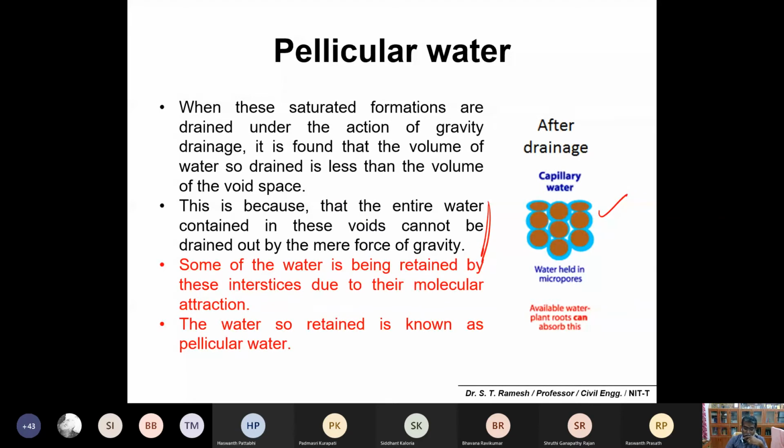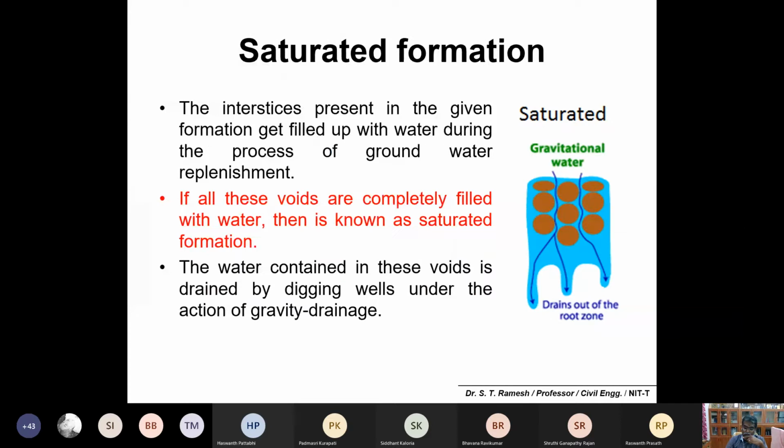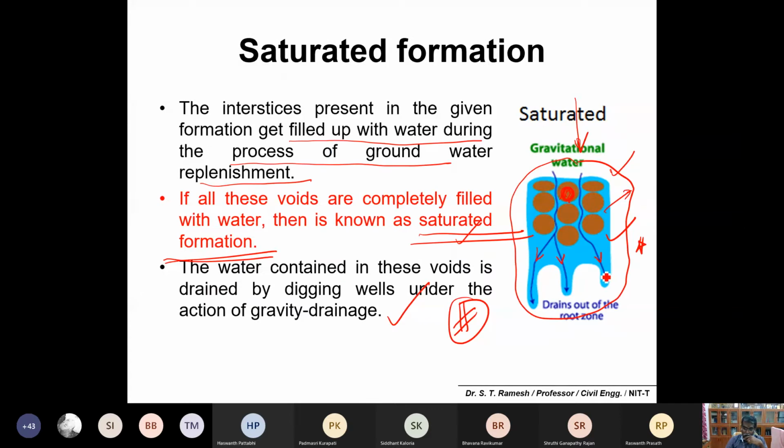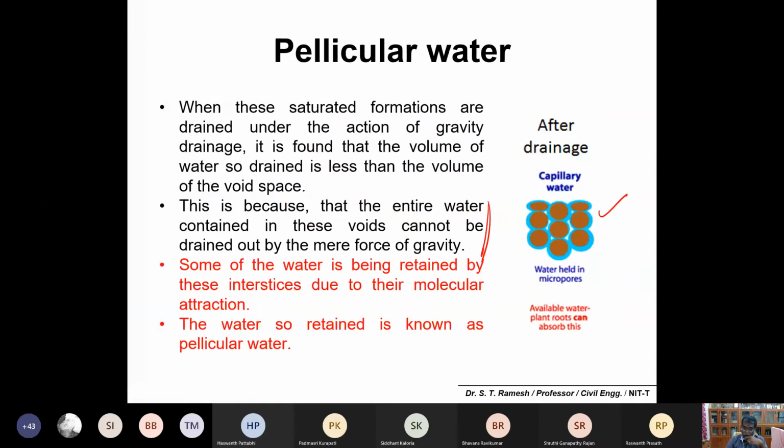Some water will be retained in these interstices. You can see now the difference from the previous one. There was no gap in between, it was completely saturated. Now you can see white patches in between. Have you got my point? That means water is being freely flown out, and the remaining water is being kept idle because of molecular attraction. This water which is retained after free flow is called pellicular water. Please make a note on this. Is it okay?